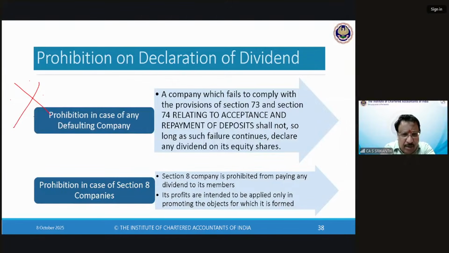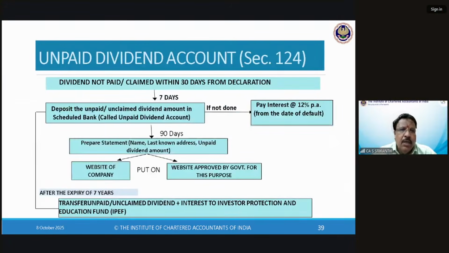Later on, in the final self-paced module, you might read it. The point here is that these deposits become very, very important. You can't reward the shareholders or take money out of the company when the depositors have not yet been paid or some compliance is missing. Here they are going by all compliances, not just repayment, though repayment is the most important compliance.